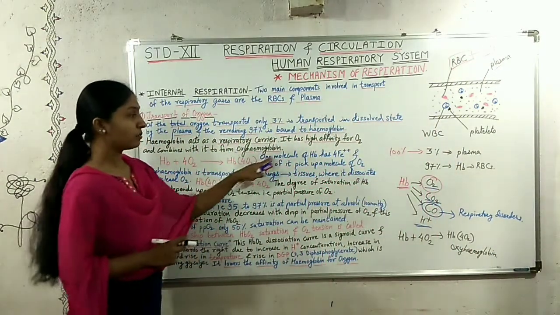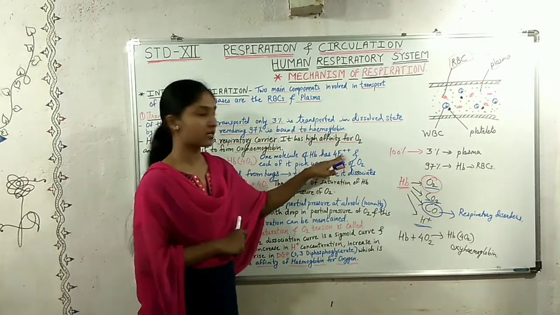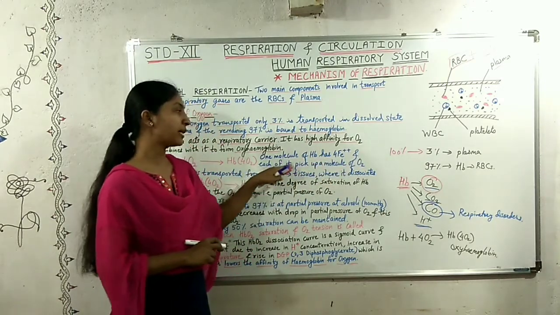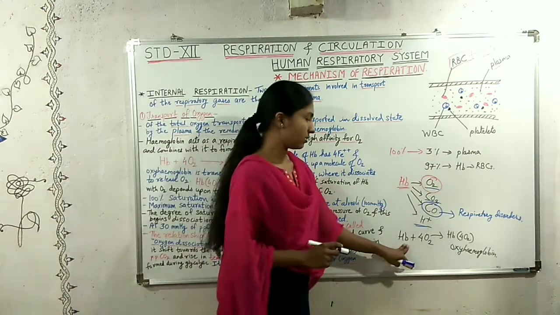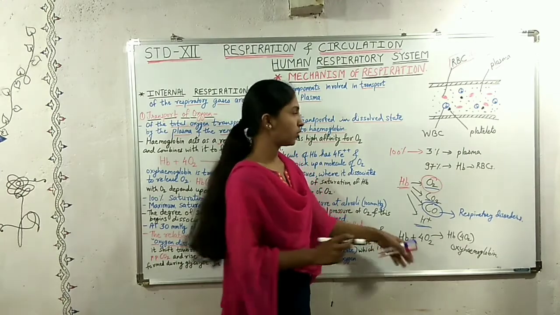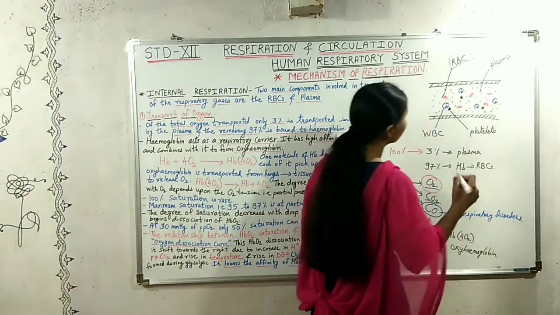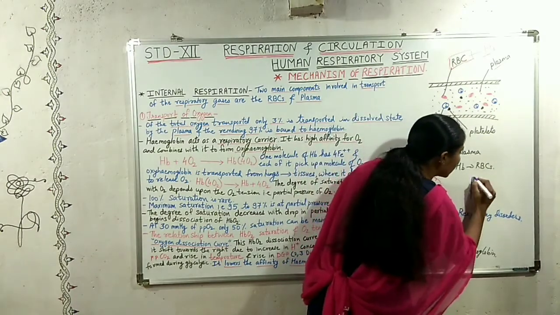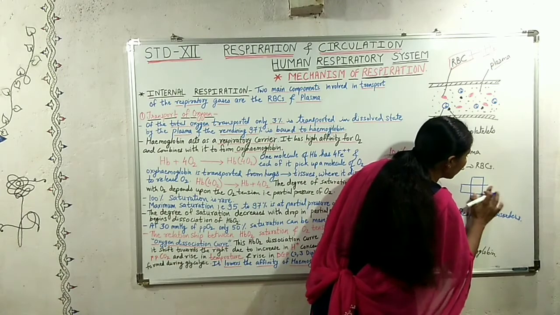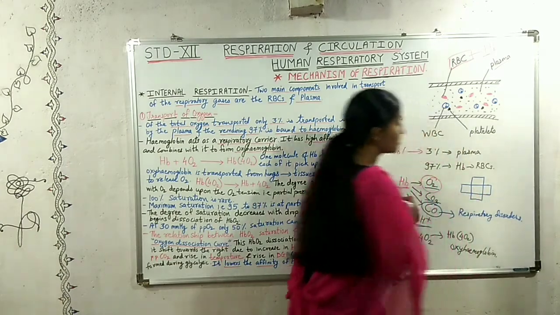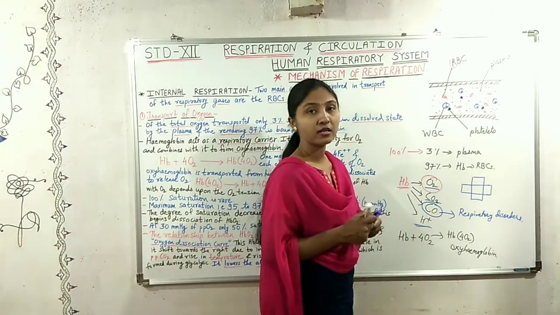Now 1 molecule of hemoglobin has 4 ferrous ions and each of them picks up 1 molecule of oxygen. Suppose this is the molecule of hemoglobin. It has 4 ferrous ions.